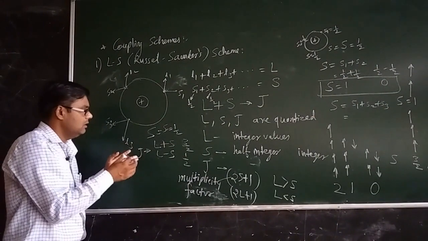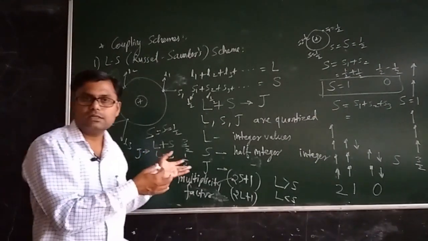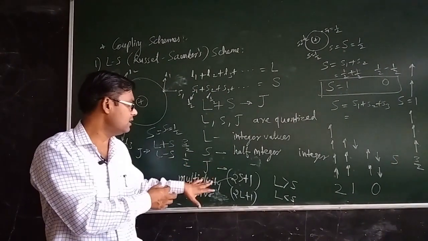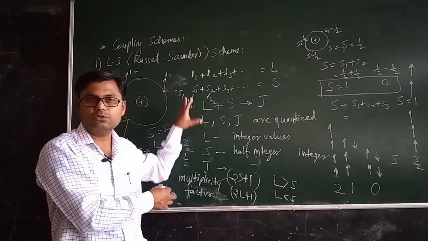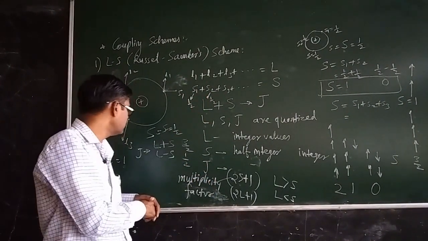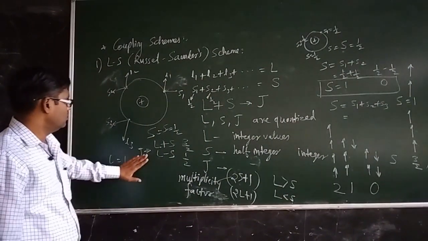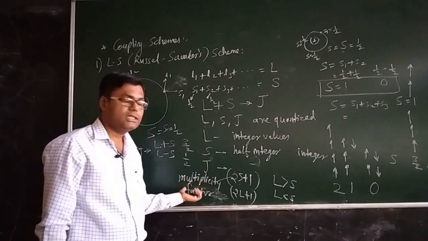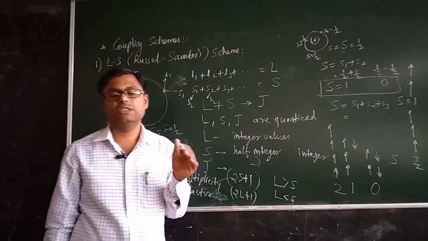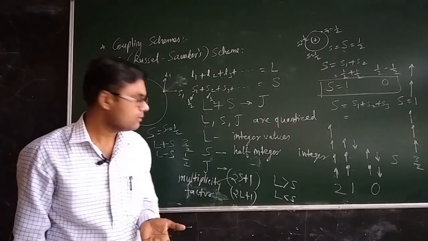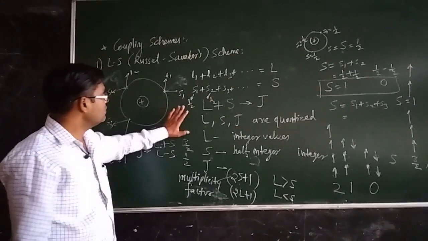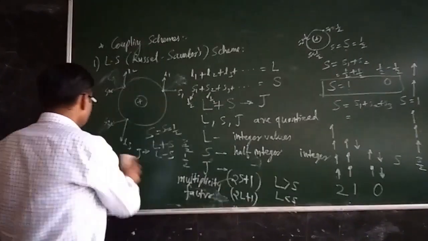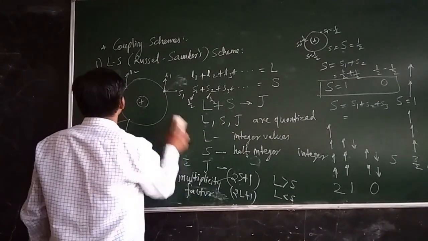This is not to be remembered very much, and it is actually beyond the scope of your syllabus. I am just discussing it since it is very important for explaining the spectral lines of an atom. So just remember that the multiplicity factor will tell us how many states the given L state will split up into. So this is about the LS type of coupling. Now there is another type of coupling scheme which is called JJ coupling.